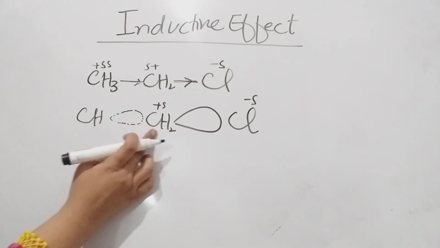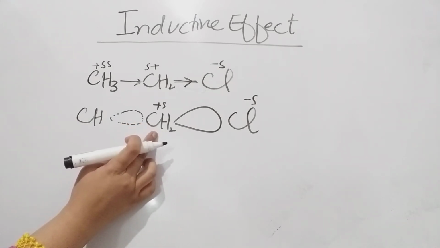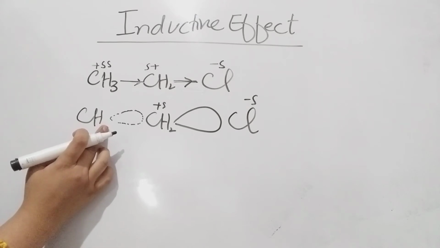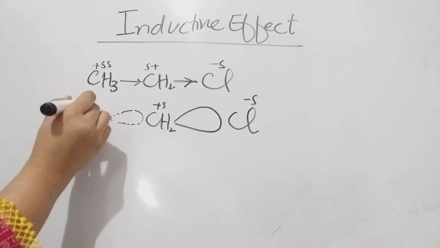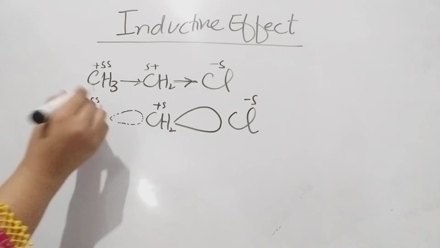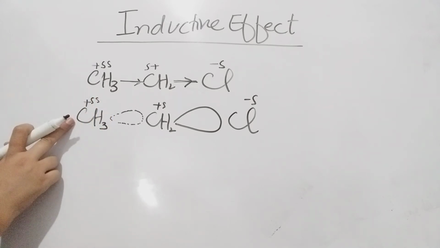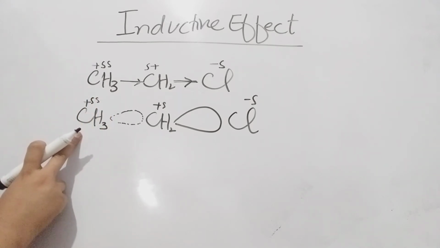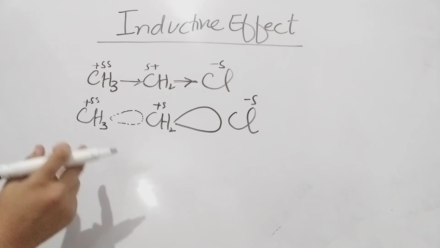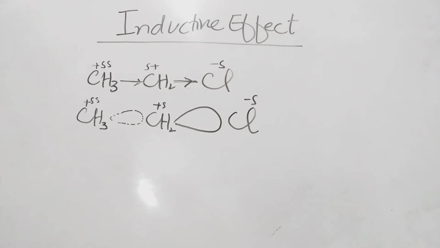However, when the electron density of this carbon atom gets low, it will attract electron density towards itself from the nearby carbon atom. So, a small positive charge over this carbon atom will be present. Not only in this compound, it will act in many other compounds like chlorobenzene and fluorobenzene. In all of these compounds, it's an electronic effect that moves only because of the difference of electronegativity of the bonded atoms.